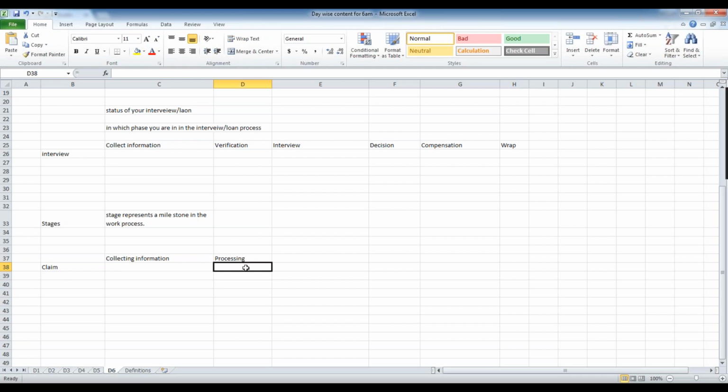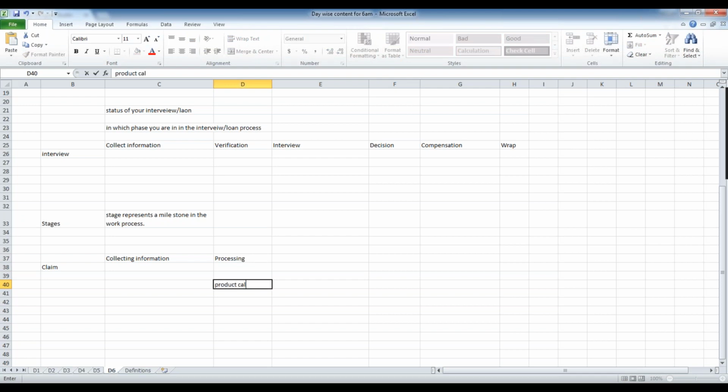So you may add only one product, or you may add two products. The number of products you add to the claim in the processing stage will create a number of stages. Let's say you are raising a claim for two products. Whatever we are discussing, the process is the same for each and every product. That means each product will follow the same steps. For mobile, the same thing will happen. For AC, the same thing happens, but the technician will differ, right? So that is why we'll create subcases. Subcases will also be involved here.